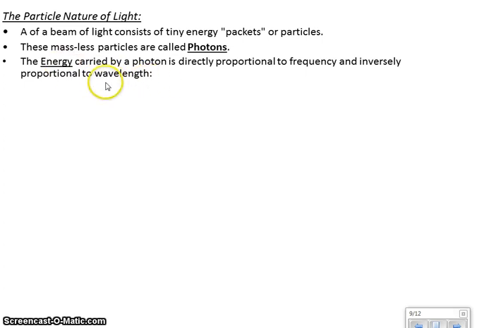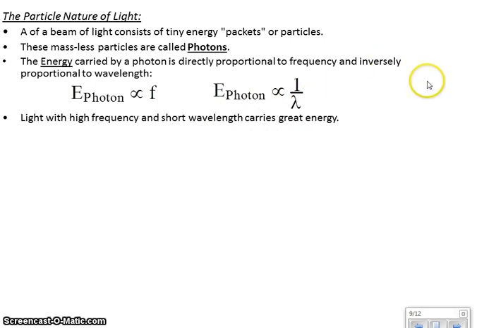If you have a small wavelength, you have high energy. So the energy of a photon is directly proportional to frequency. High frequency light carries a lot of energy, and the energy of the photon is inversely related to wavelength. So light with a high frequency and a short wavelength carries great energy.